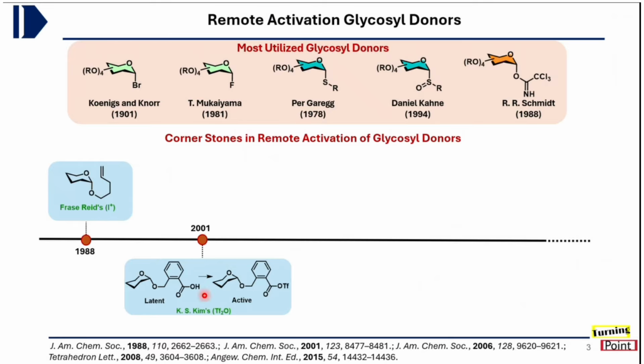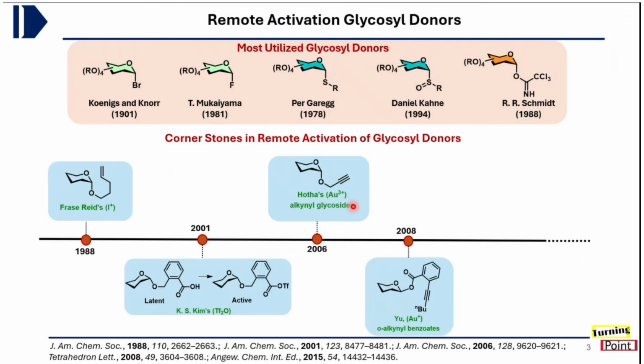Other than this, there is another donor developed by K. S. Kim in 2001. This is also activated remotely using triflic anhydride, leading to the formation of the corresponding glycosides. Then in 2006, Professor Hotha's group developed the alkynyl glycoside, which can be activated in the presence of a gold(III) catalyst, again from the remote position. And in 2008, Yu's group developed a donor which can be activated using a gold(I) catalyst from the remote position.